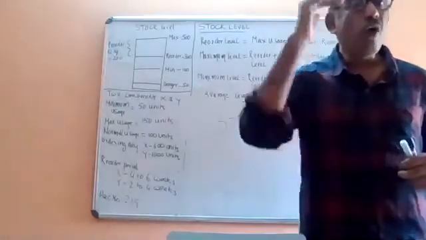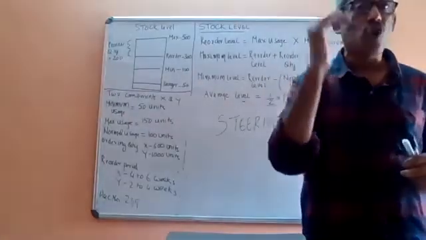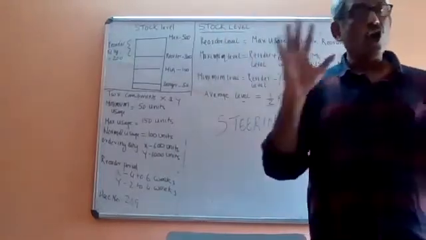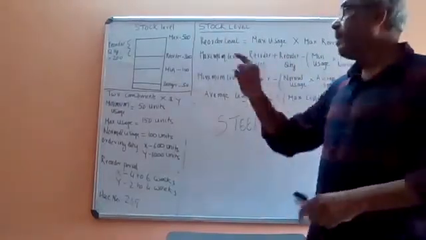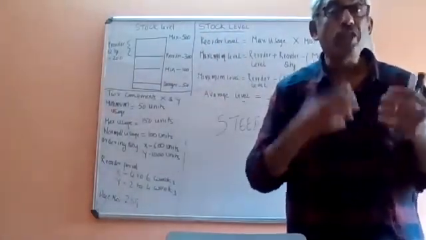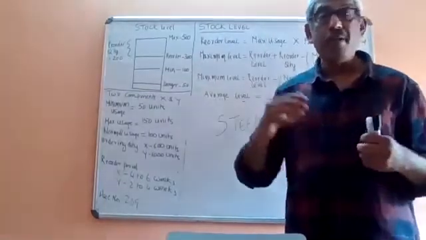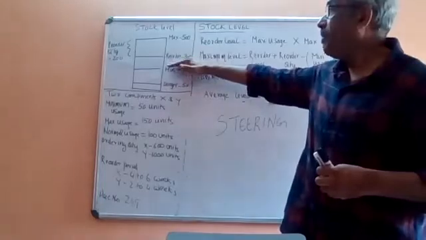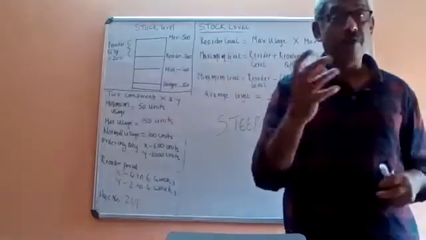We should know what should be the maximum level of stock of steering. So suppose I am taking 500. Then comes reorder level. When you are issuing the material to the production department, the stock will start reducing, and you will reach a level of 300, which is the reorder level.